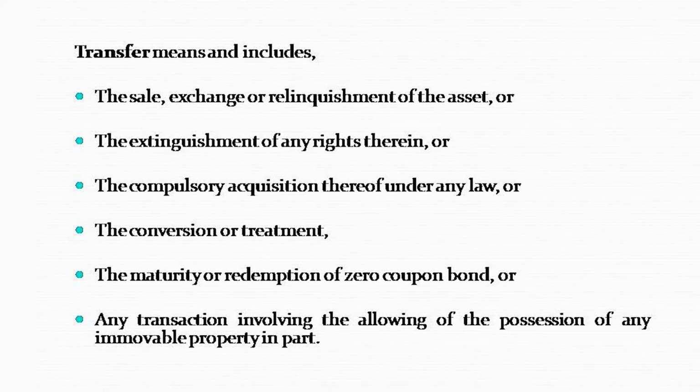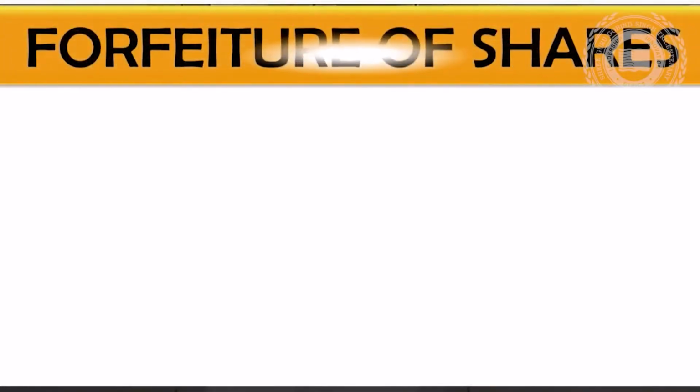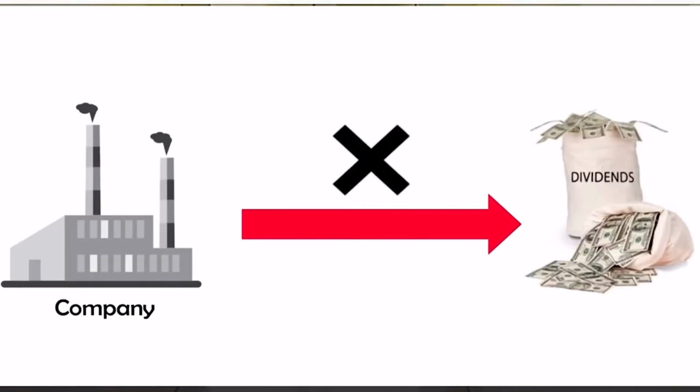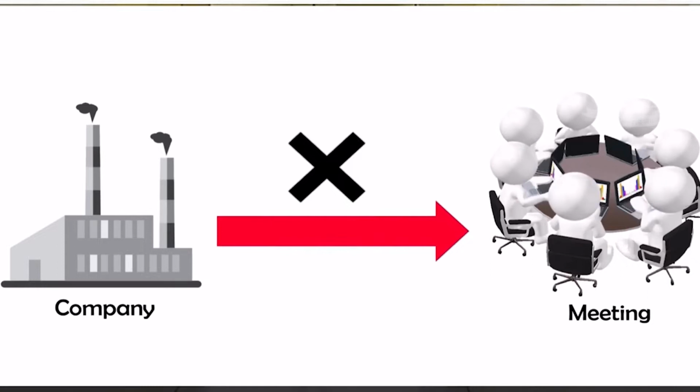Next, we can discuss the concept relating to transfer. Here, under capital asset as well as under capital gain, transfer means sale, exchange or relinquishment of the rights of the asset. Transfer means the extinguishment of any rights therein, like when an investor invests in share capital and due to default in payment of any call money or application money, that share is forfeited by the company in the name of shares forfeited. Such forfeiture is called extinguishment of right of the shareholders. So that is a transfer.